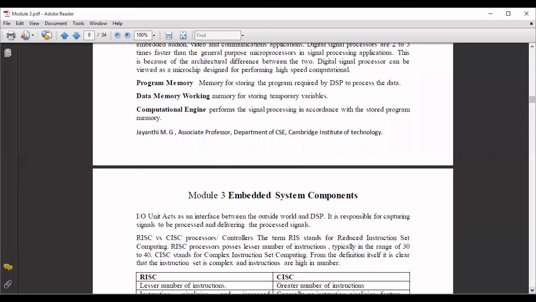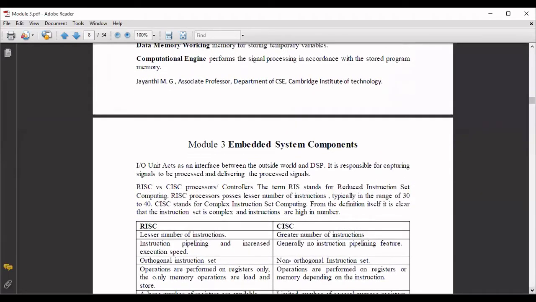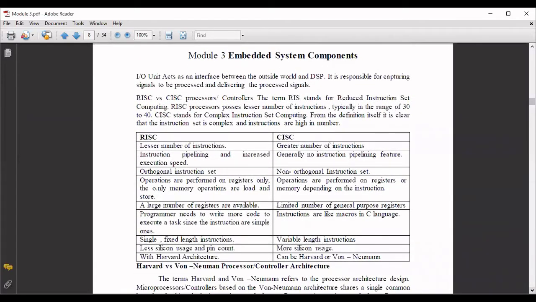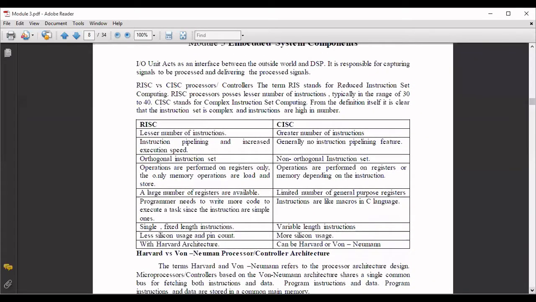RISC means reduced instruction set computing. CISC means complex instruction set computing. So from the definition itself, you are going to have a clear picture of what is RISC and CISC. So in the RISC, you will be having a reduced instruction, very less number of instruction set. Again, the same differences are being explained here, RISC and CISC. So lesser number of instructions in RISC and greater number of instructions in CISC.